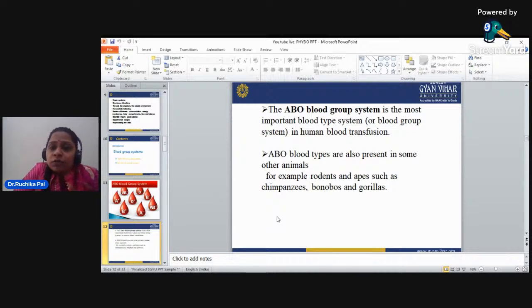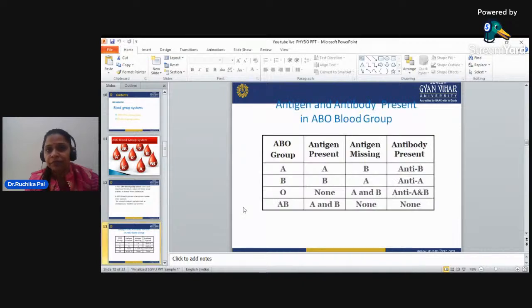In the ABO blood group system, you have different types of blood groups, which I have already told you about. ABO blood types are also present in some other animals, such as rodents and apes like chimpanzees, bonobos, and gorillas. It has a different blood group system, and it is helpful in human blood transfusion wherever it is required.